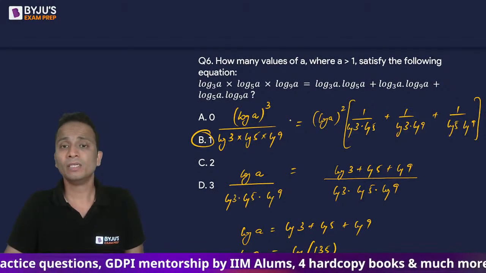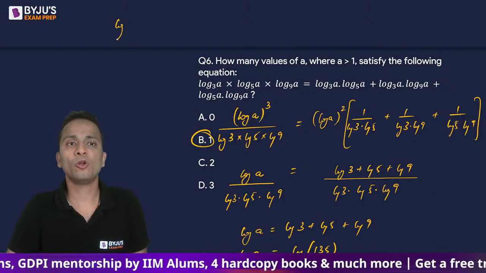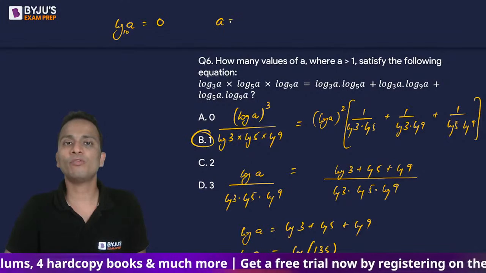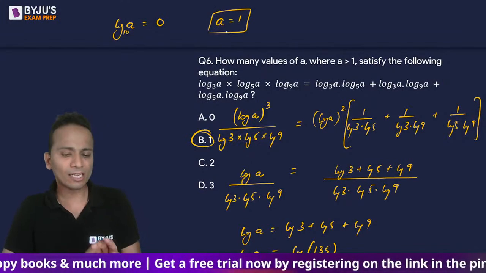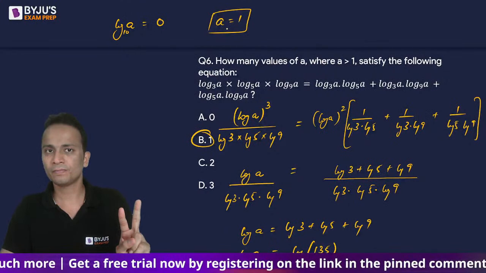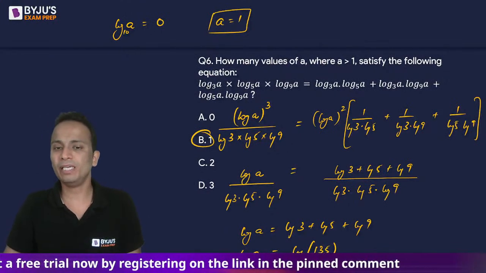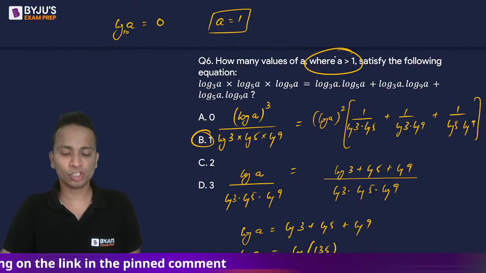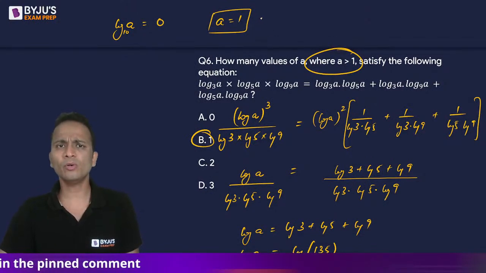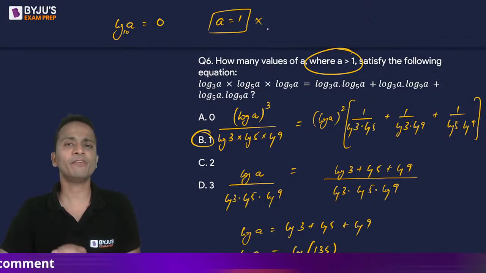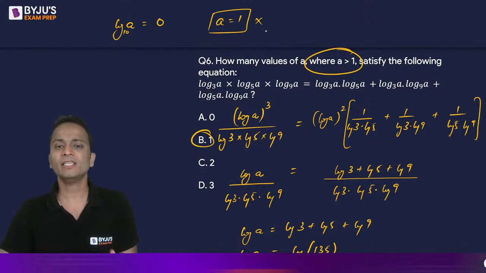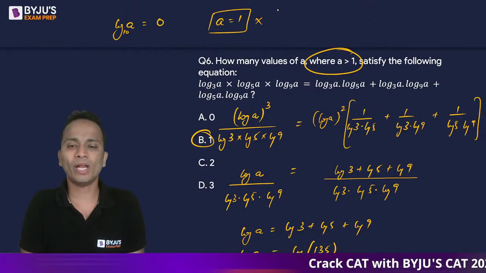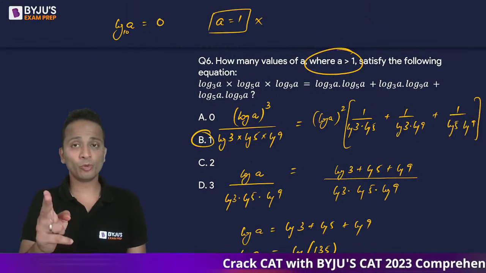Also, don't forget, since I've cancelled log a, log a can also be equal to 0. The base is 10, so the value of a can be 1. So there can be actually two different values of a. a can be 1 or a can be 135. Since I need the value of a which is greater than 1, a equal to 1 will be rejected, and greater than 1, I'll have only one value of a, that is 135. Okay, I hope you have understood.